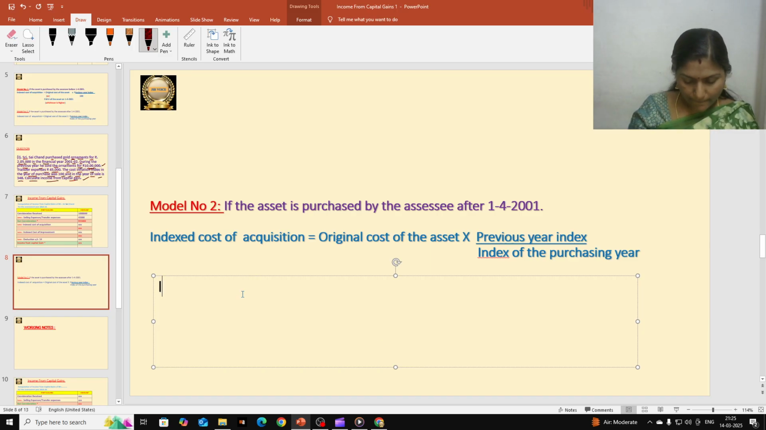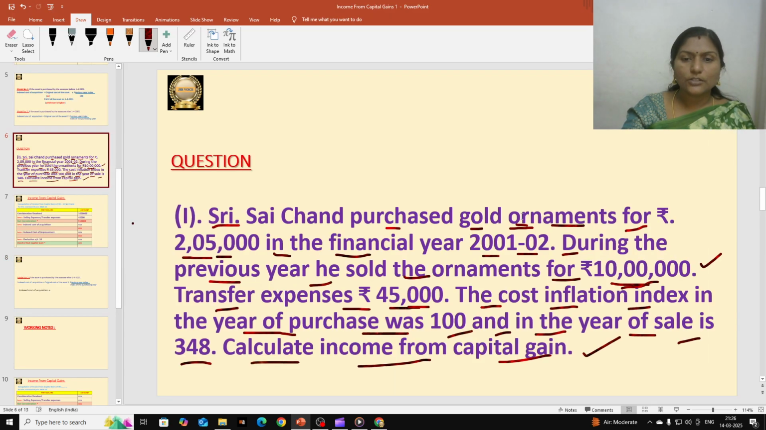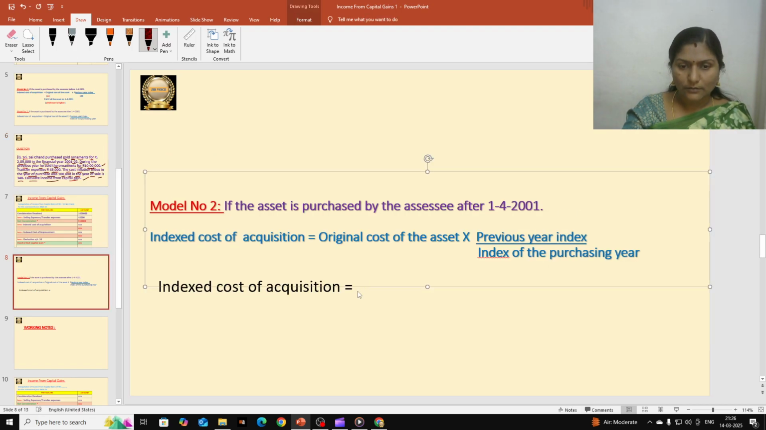First, indexed cost of acquisition is equal to original cost of the asset. What is the original cost of the asset? For what price he purchased? 2,05,000. So let us take 2,05,000 here.